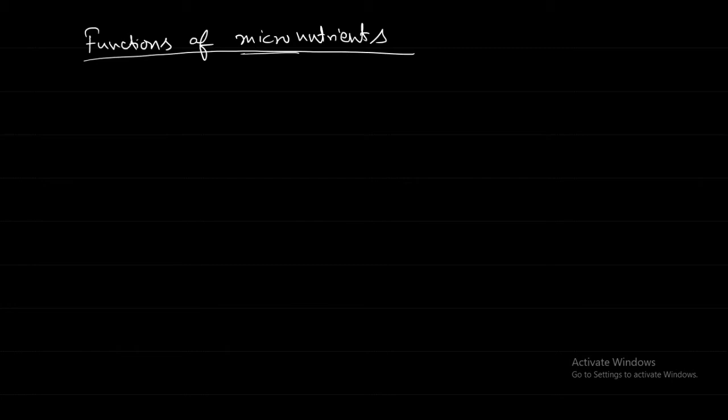Functions of micronutrients: iron, essential for chlorophyll formation. In the center of the chlorophyll, which element is there? Magnesium is there.